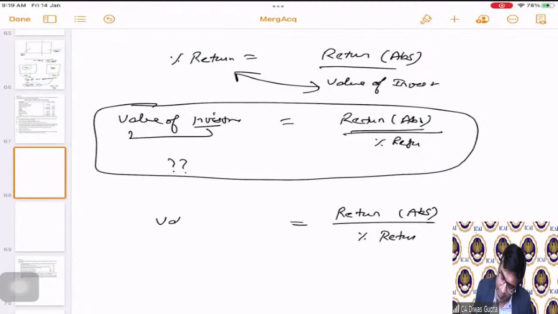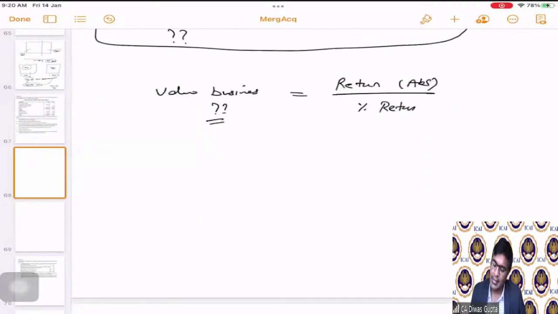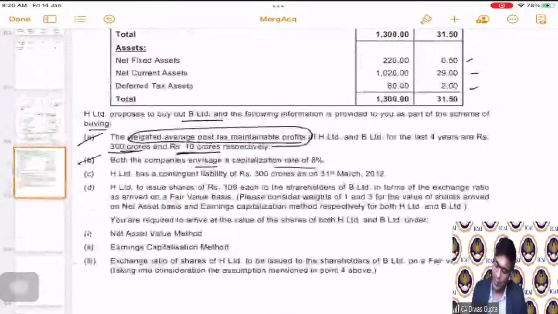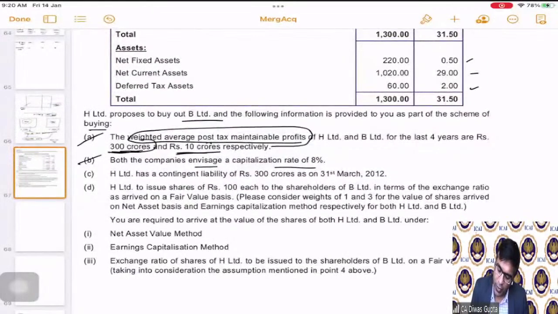Can't I value the business today? Yes, we can. Hence, if they have given us the future profits and a capitalization rate, we can calculate the valuation of the business: 300 crores divided by 8%.